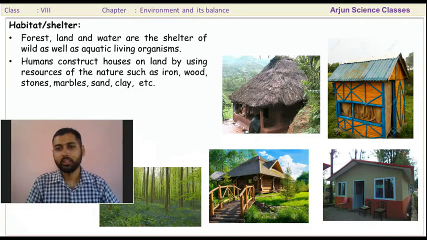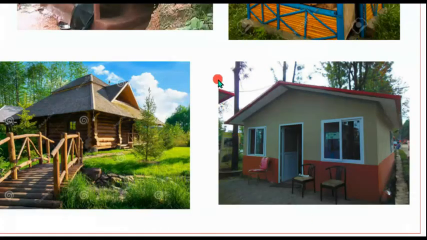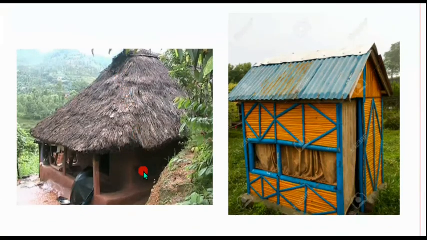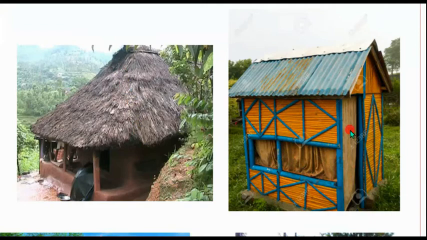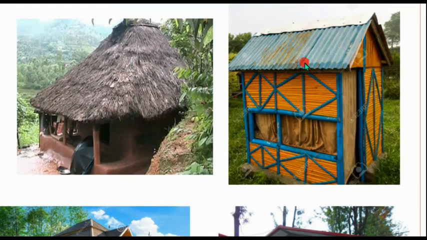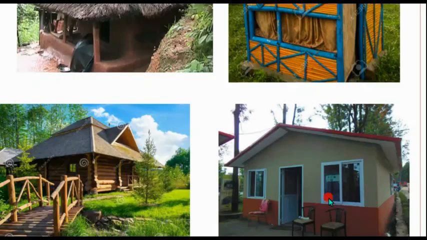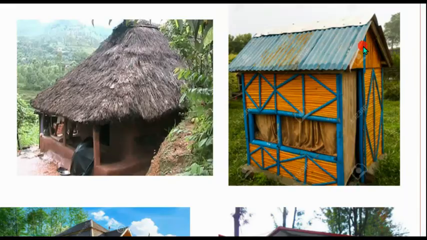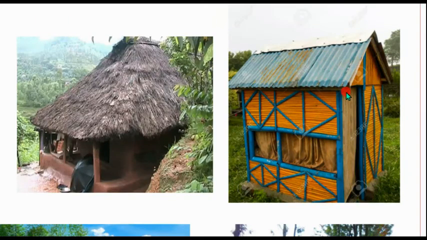Dear students, here you can see a small house. This is a bamboo house, and here you can see a cemented house. All of these types of houses are made by using raw materials obtained from natural resources.